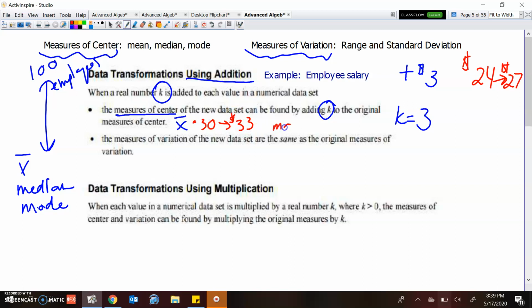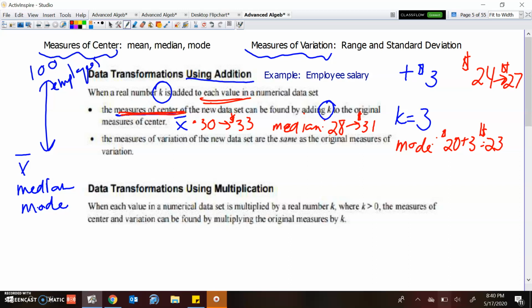Okay, my median, that's really sloppy. If it was 28, now we're going to add 3 to that, we get 31. Okay, and I think you get the idea. My mode, if it was 20, well, now I'm going to add 3 to that, and I get 23. So whenever we add a value, it has to happen to each value in the data set. If we just add something, or for that matter, subtract something, then for the measures of center, you just add it or subtract it, whatever it is.